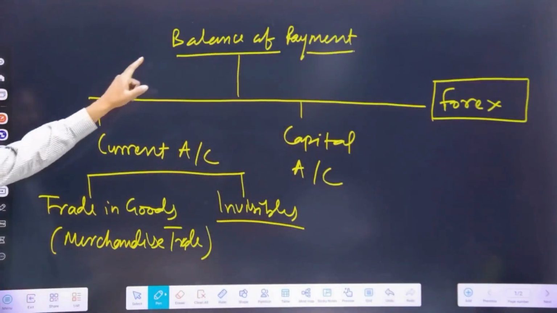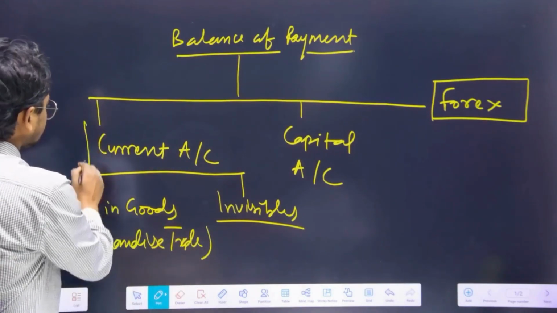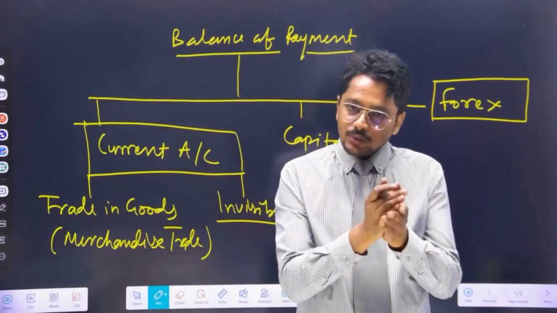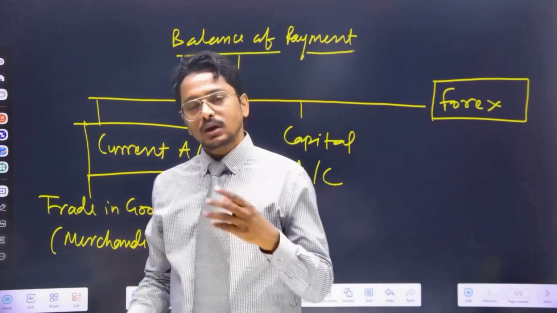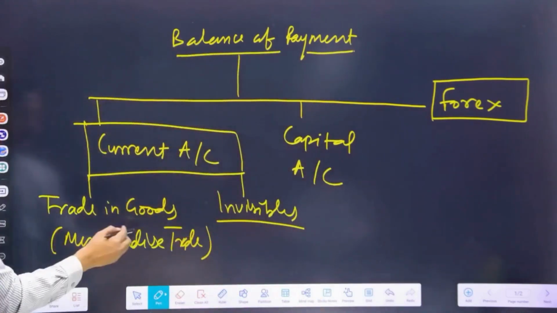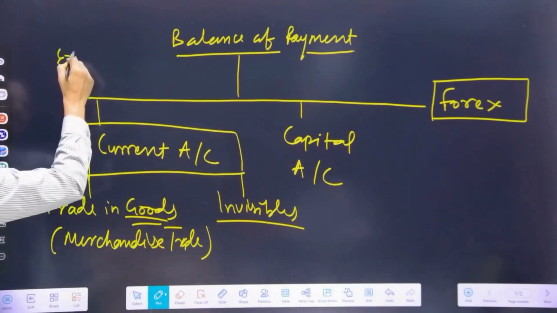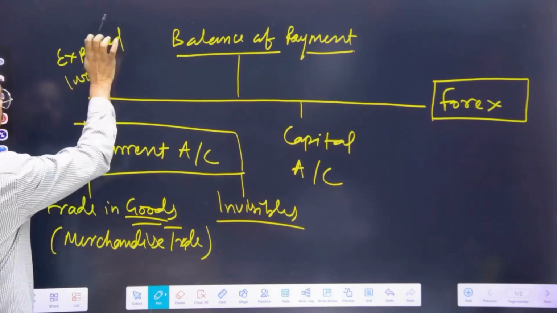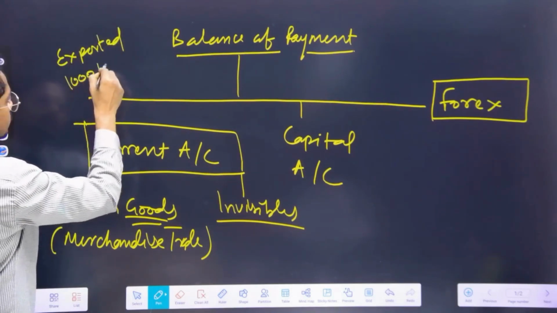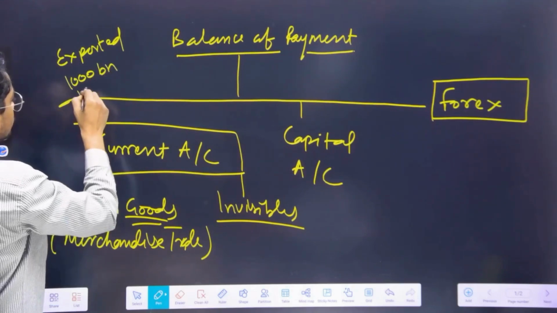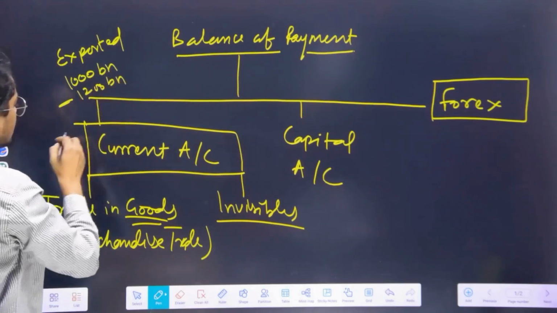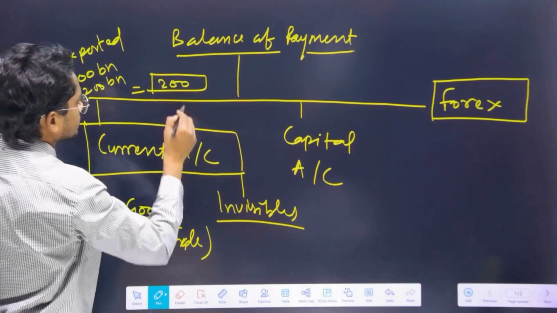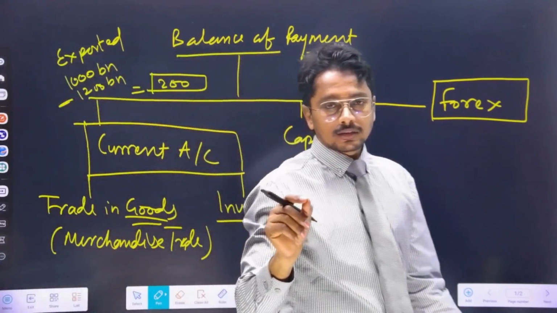So this is basically our composition of individuals, and individuals plus merchandise trade fall on the current account. Now, if our merchandise trade, meaning trade in goods, is positive, what does that mean? If we have exported in the goods category, for example, 1,000 billion and imported 1,200 billion, so we are suffering losses of 200.